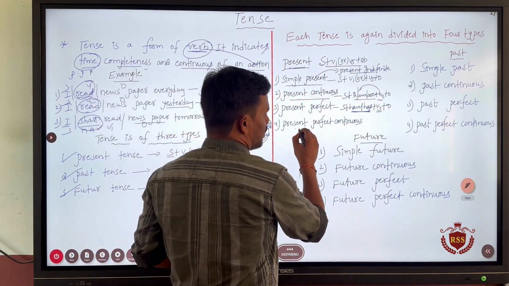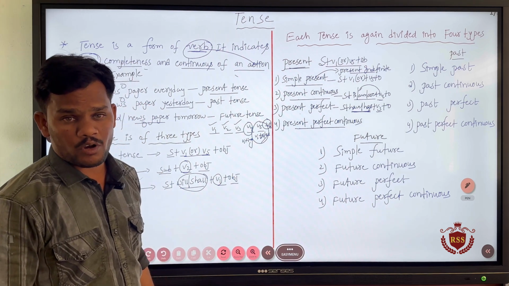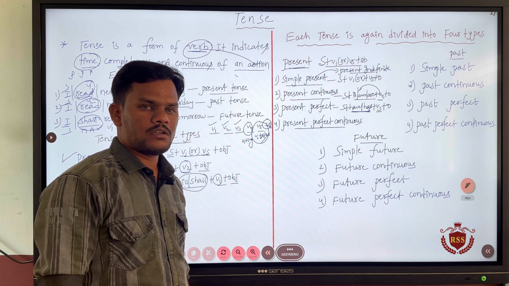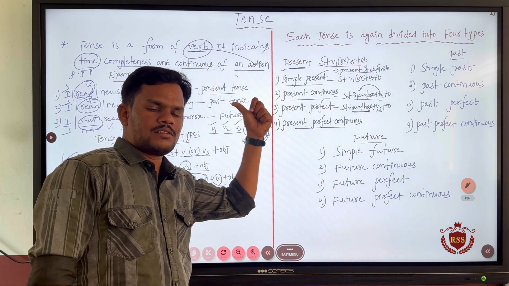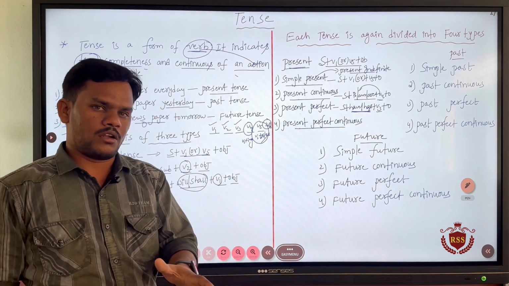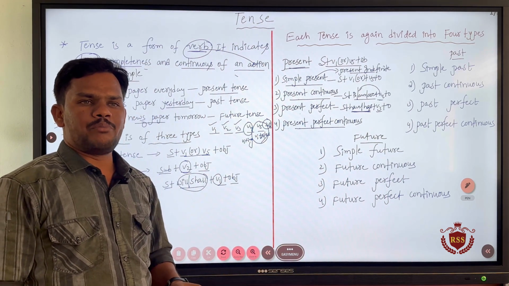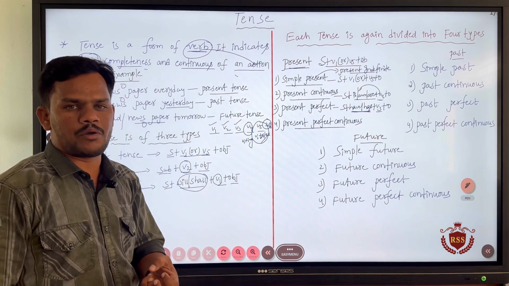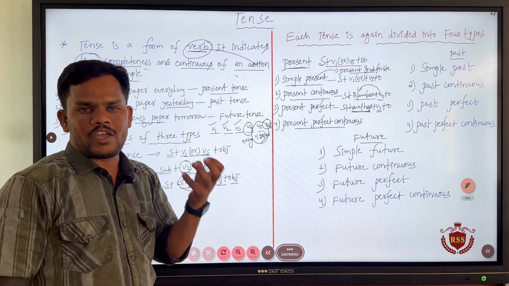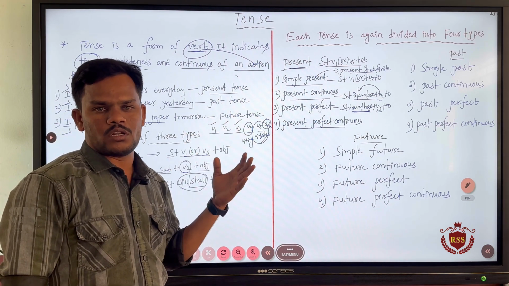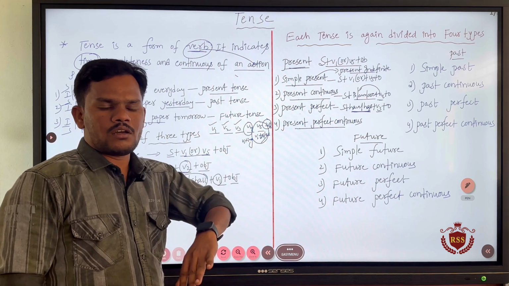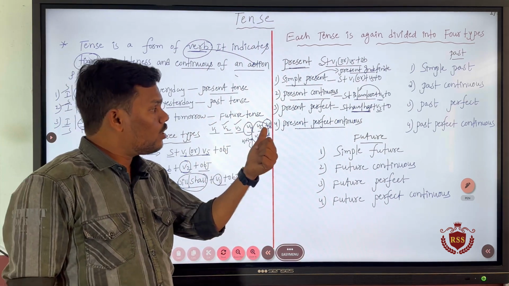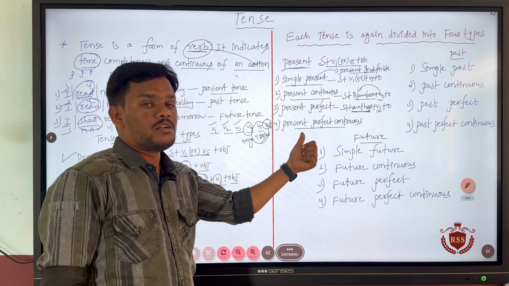Next, coming to present perfect continuous. Present perfect continuous tense is nothing but an action that happened in the past, completed till now and still going on. For example, we have been taking coaching for Sainik and RIMC entrance examinations for the past 5 months, right? We started our course in the month of June and we have completed the course till now, but the action is still going on, right? So those kinds of actions are spoken in present perfect continuous.